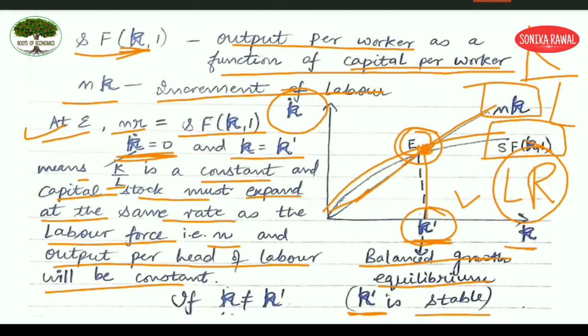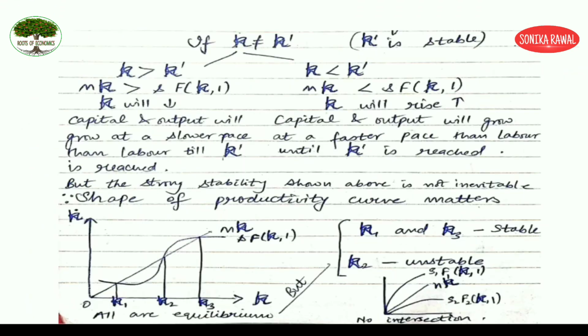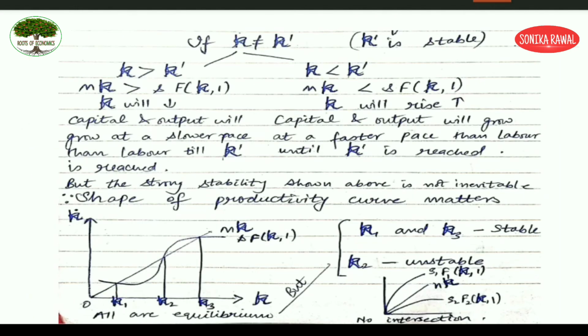But you must be wondering that it is very likely that you will end up somewhere before E or after E. So definitely yes. So these are the two cases: if k is not equal to this k dash where your curves are intersecting, then what is going to happen? So there are two possible scenarios here. Either your k will be more than k dash when you are somewhere to the right of E. There what would be happening? Your nk would be more than sf(k). Clear? Let me show you the diagram.